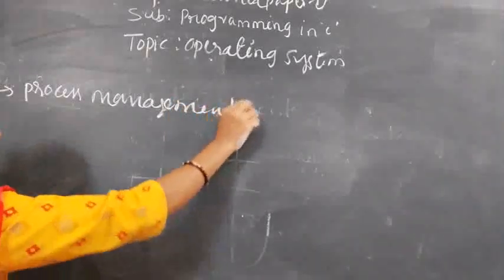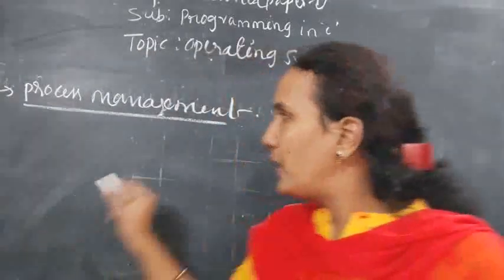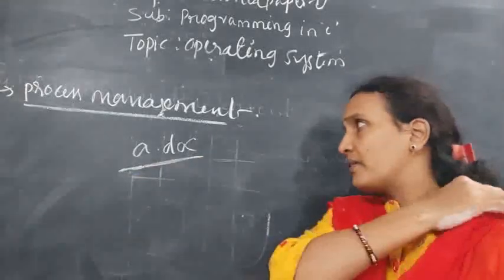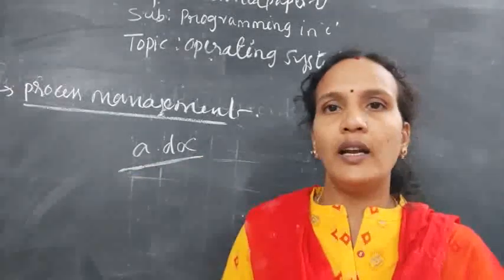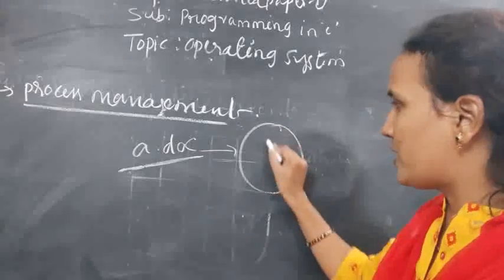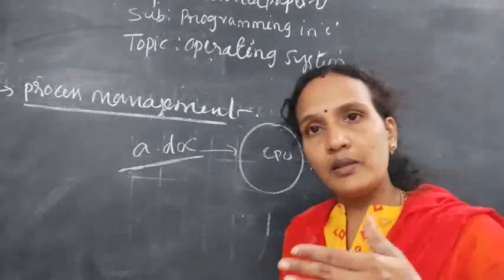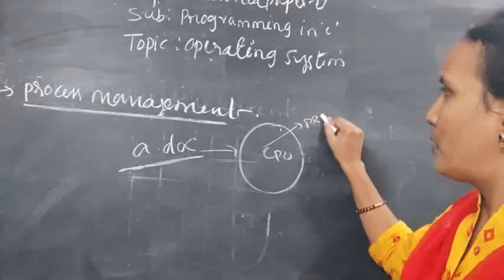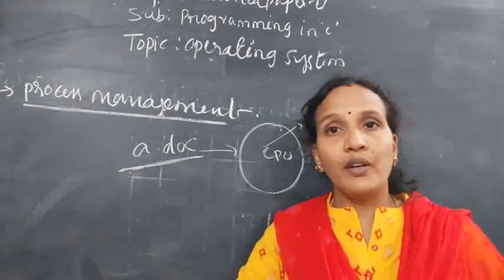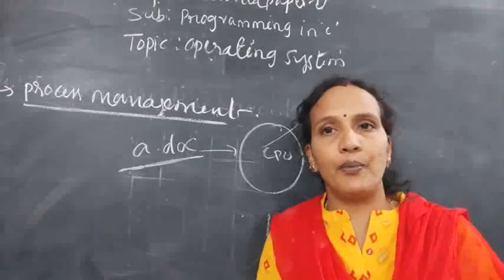Before going into process management, first I will explain what a process is. For example, one program is there, a.doc, a Word document. I have created that program and saved that file. Whenever you want to execute that file, where should it be? In the CPU. When this program is executing, the program is called a process. A program is one file you have created and saved. That is a passive entity. But when that program enters into a CPU for execution, then that program is called a process.